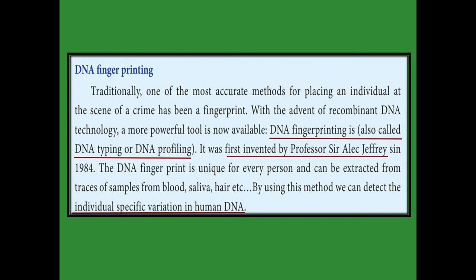For every person, the DNA fingerprint is unique. By this method, we can detect the individual-specific variation in human DNA. DNA fingerprinting is also called DNA typing or DNA profiling. It was invented by Professor Sir Alec Jeffreys in 1984. With the help of this DNA, we can easily find out the culprit in a crime. It is a powerful tool now available. We can extract the DNA from traces of samples like blood, saliva, hair, etc.